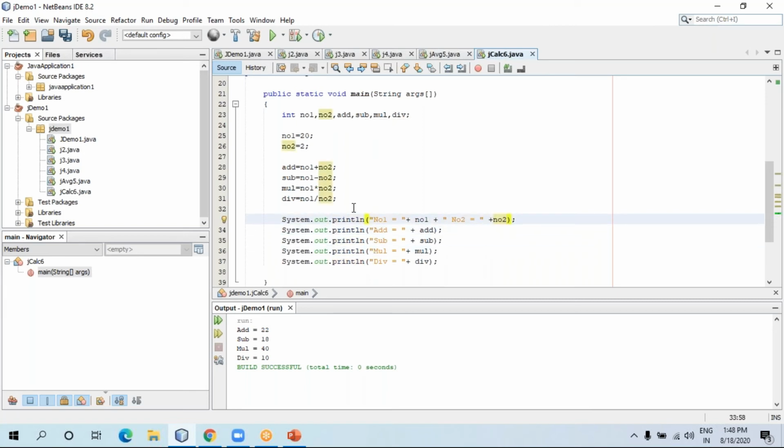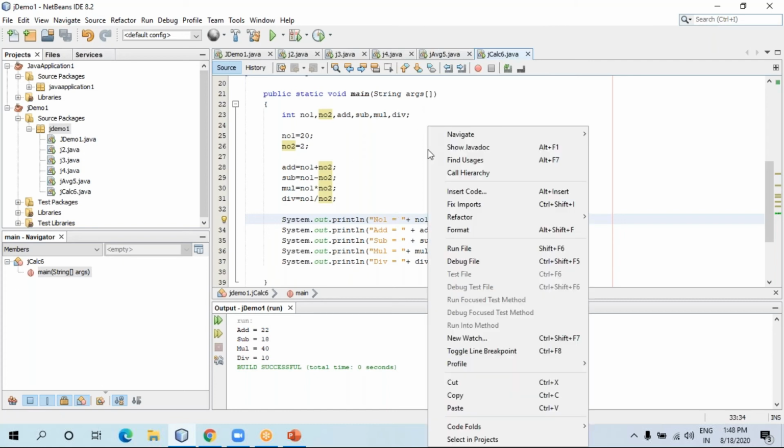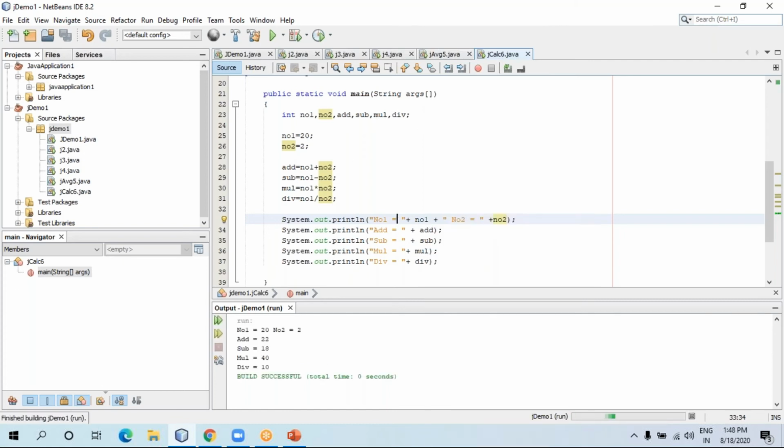With the help of plus you can concatenate the values. See, plus before the double quotes and plus after the double quotes. Now let me right click and run. You can see the output: number one is this and number two is this. So this is the basic program of calculating addition, subtraction, multiplication, division between two values.